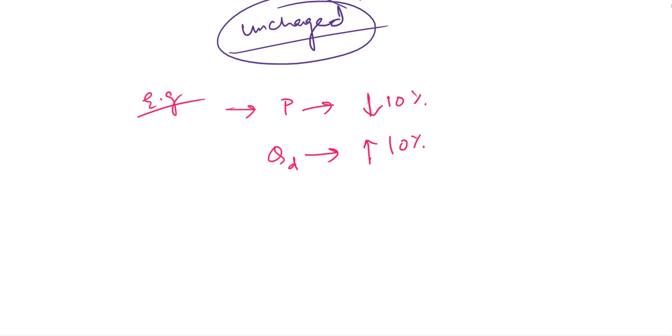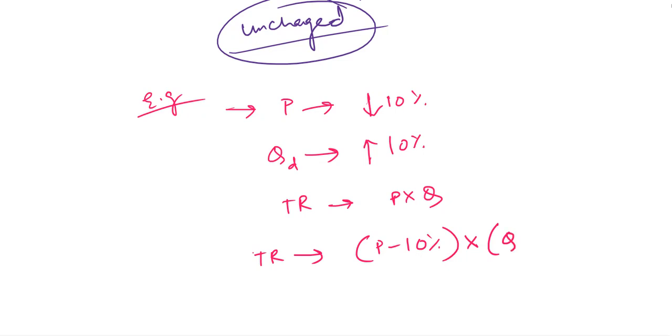The revenue before the price change, TR, is P into Q. The total revenue after the price change is TR equals P minus 10 percent into QD plus 10 percent.